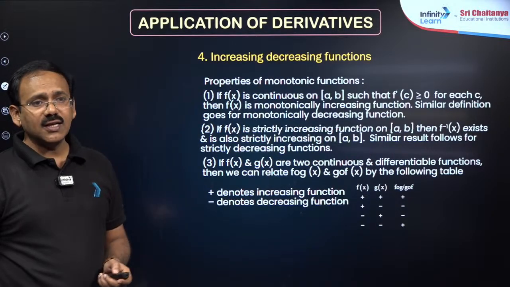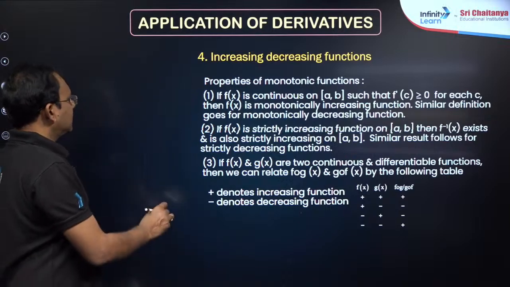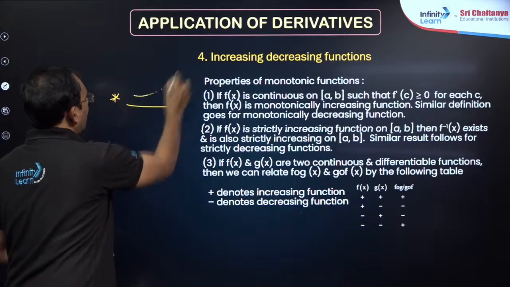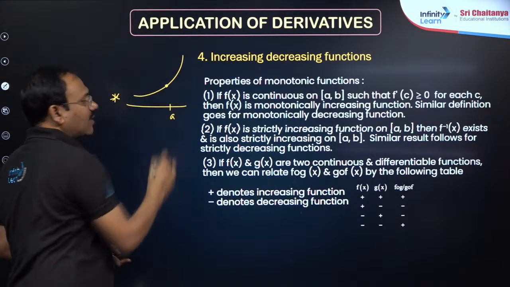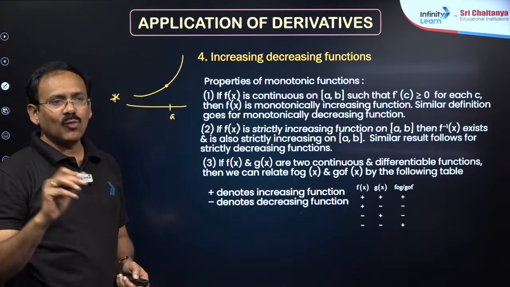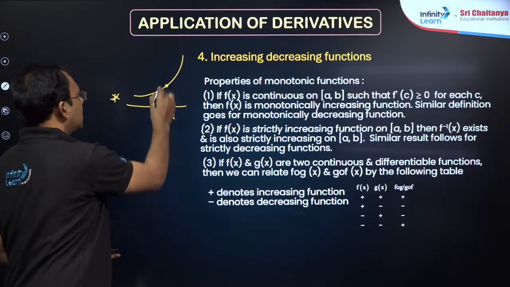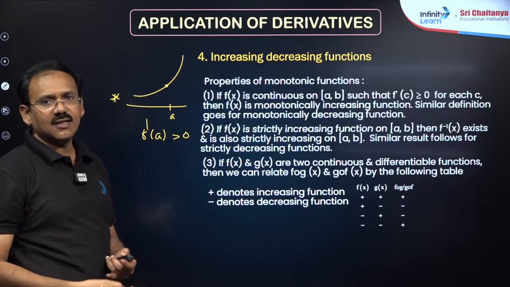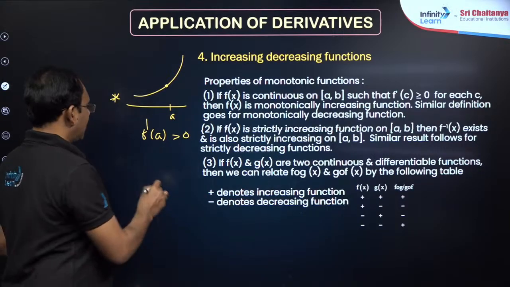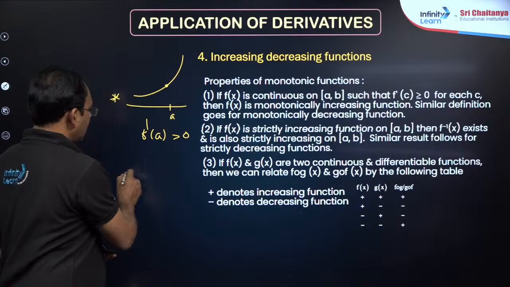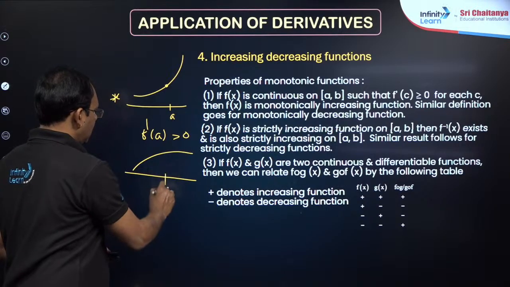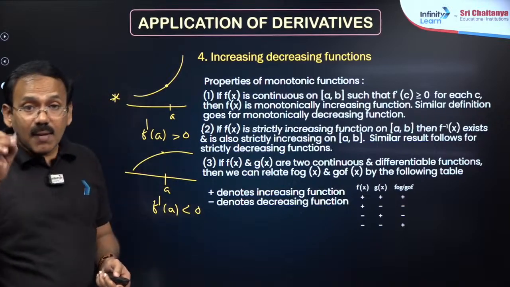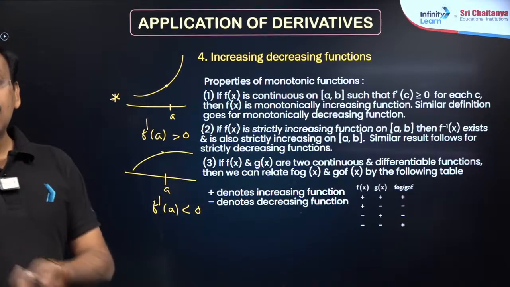Coming to increasing decreasing nature, my dear friends. Simple: if a function is increasing at a point, strictly increasing, monotonically increasing, all are the same. The simple methodology is f dash of a must be positive. That's it, okay. Decreasing means if a function is strictly decreasing at a, then f dash of a is negative.